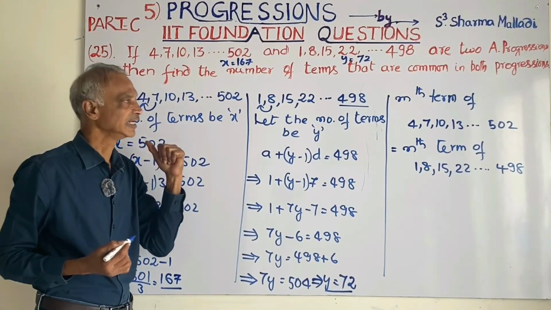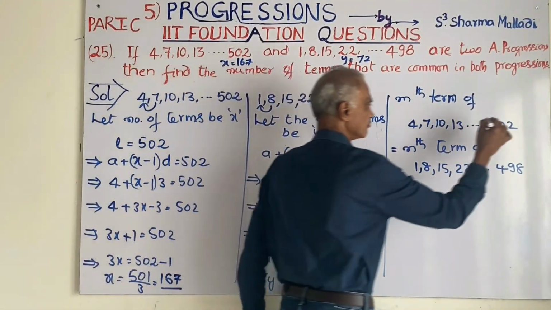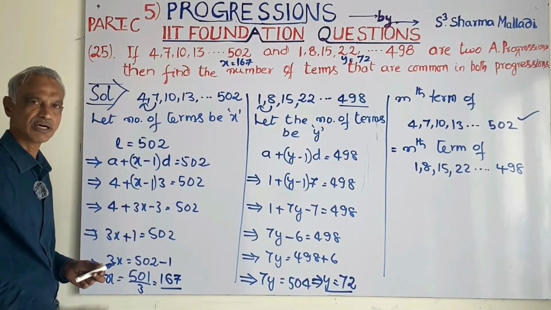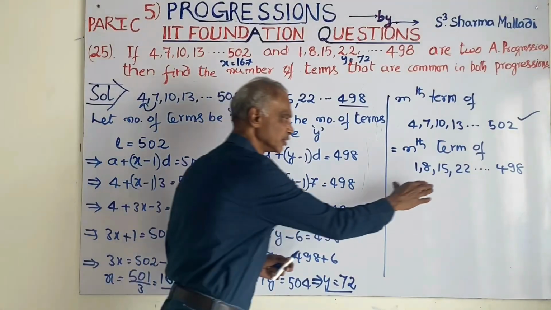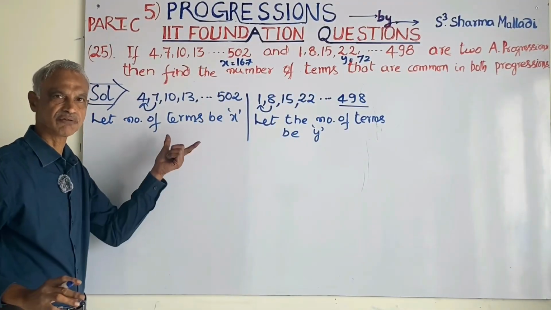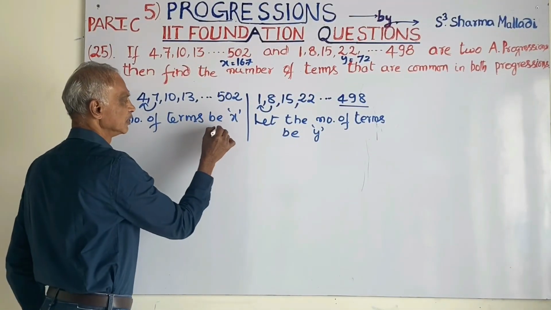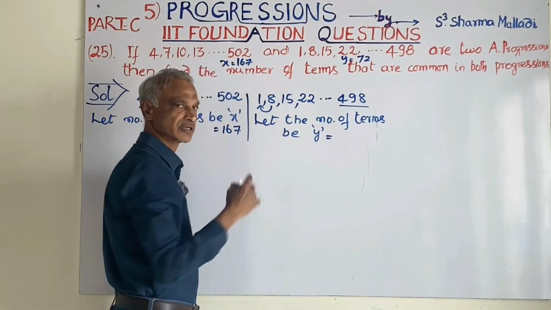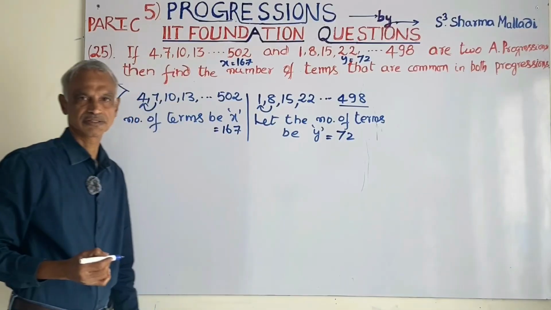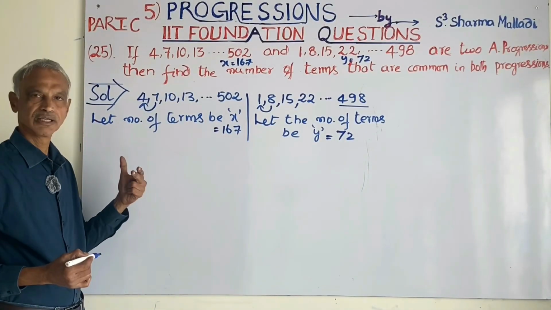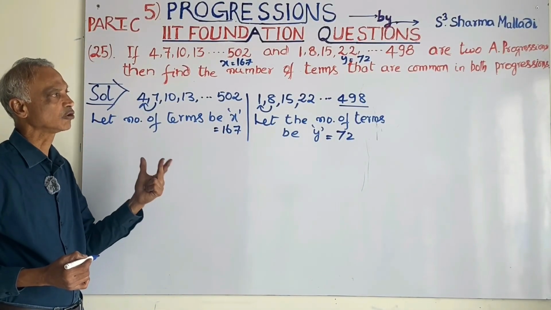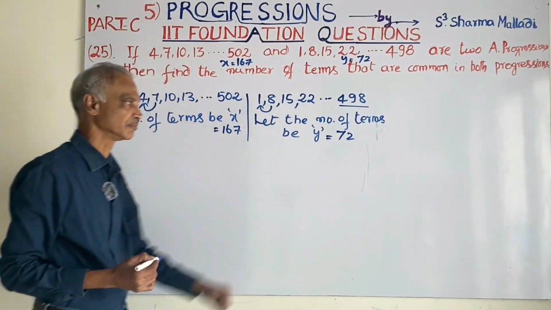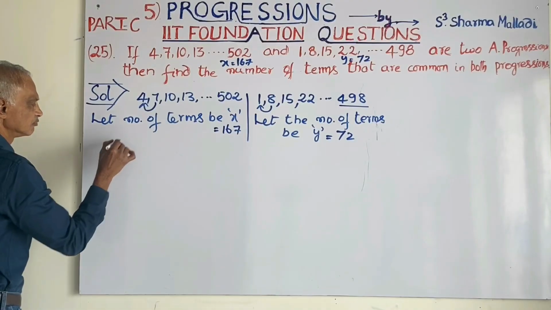Now I will rub the board and continue the problem. The number of terms in this progression is 167 and in this progression is 72. The number of terms that are common in both progressions will be less than 72. This you should remember.